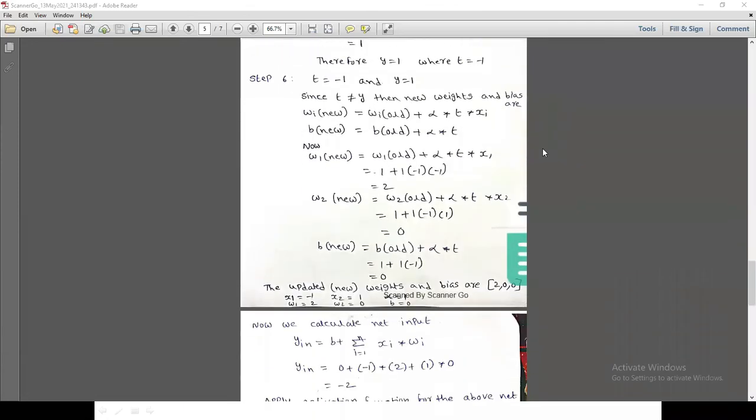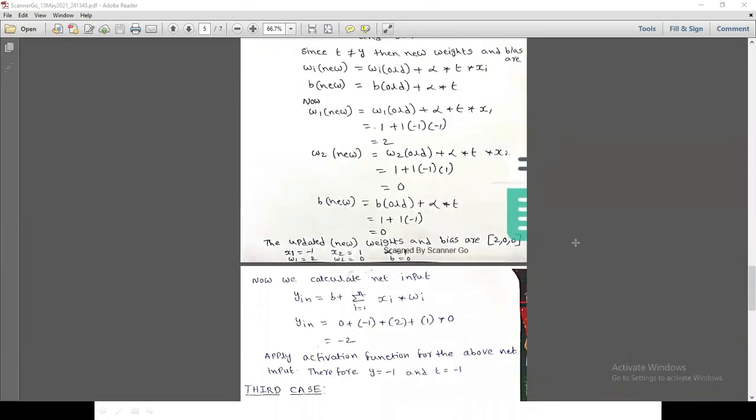So these are the calculations. W1 new equals old weight, which is 1, plus learning rate 1 into t value -1 and x1 value. What is the x1 value? -1. If we calculate, we get 2.